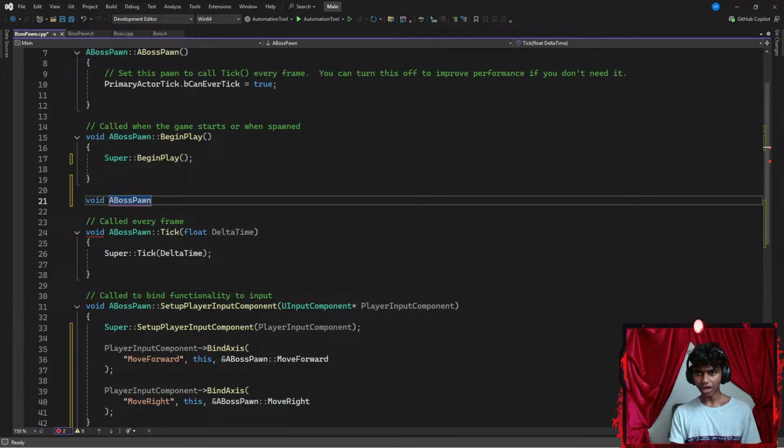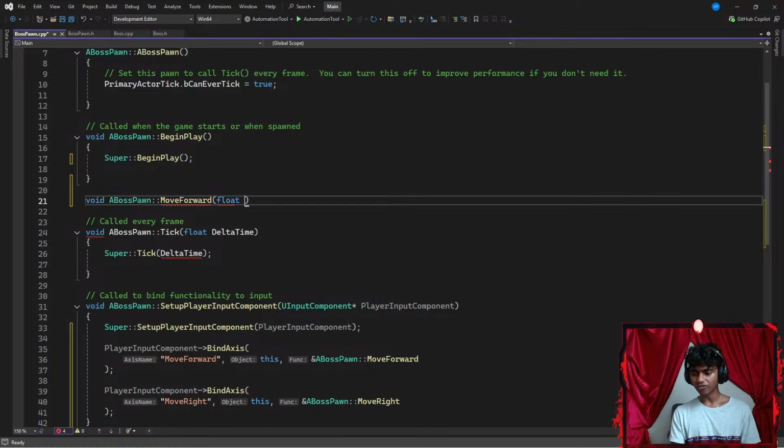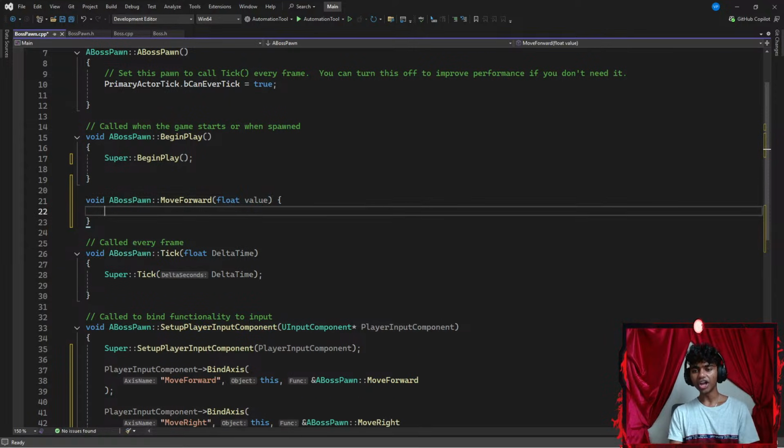Let's go with something like a boss pawn, which is going to be called something like, maybe, move forward. Okay, and then I'm going to go with parentheses. My function is going to require a floating point parameter, let's say, maybe value. Then I go with the curly braces. Now, under my boss pawn, I'm going to add an if statement to check if my value is not equal to 0, because if my value is equal to 0, that means I'm not typing something.